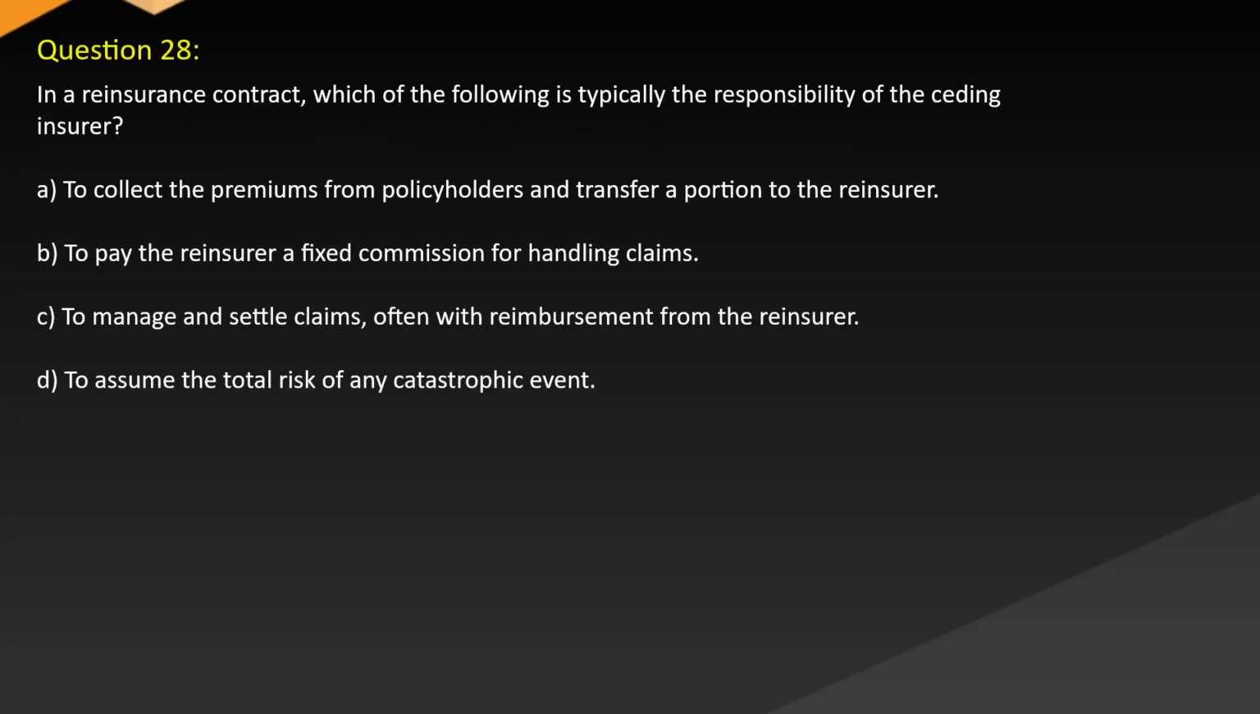Question 28. In a reinsurance contract, which of the following is typically the responsibility of the ceding insurer? A. To collect the premiums from policyholders and transfer a portion to the reinsurer. B. To pay the reinsurer a fixed commission for handling claims. C. To manage and settle claims, often with reimbursement from the reinsurer. D. To assume the total risk of any catastrophic event.